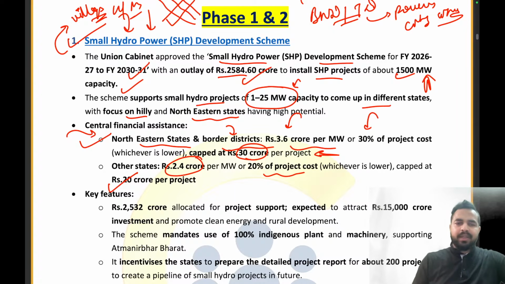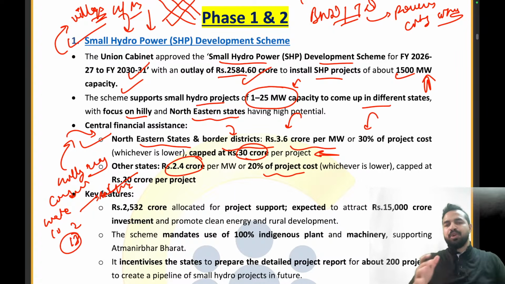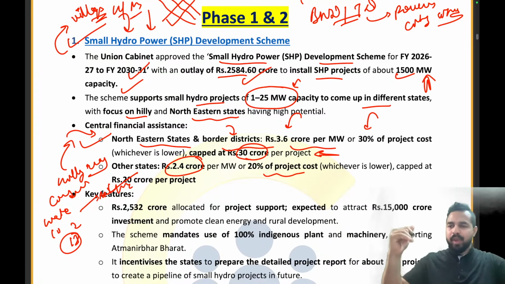The reason behind that is, you know that in the hilly areas, the commutation is very difficult. If we are carrying a water bottle and taking it to the border district or the border area, the 10 rupees bottle will now cost 13 rupees. Why? Because the transportation cost has been added to it. That is why things become a little bit expensive when they are moving to an area which is hard to access.